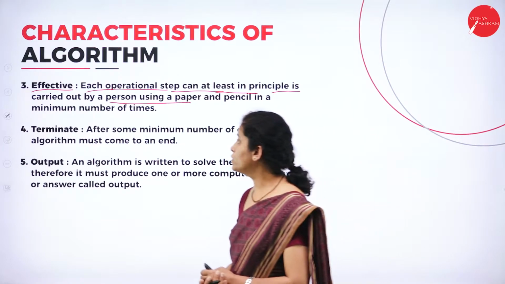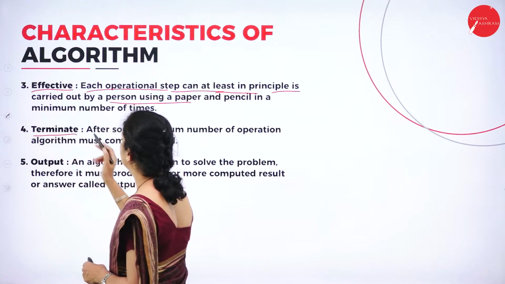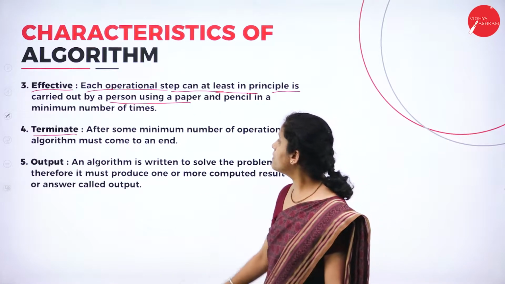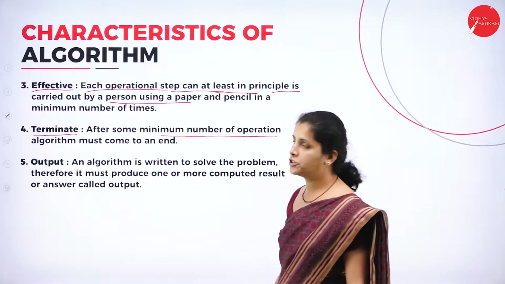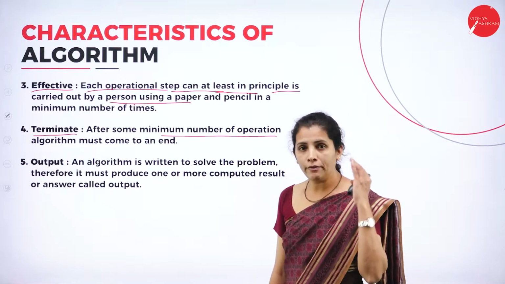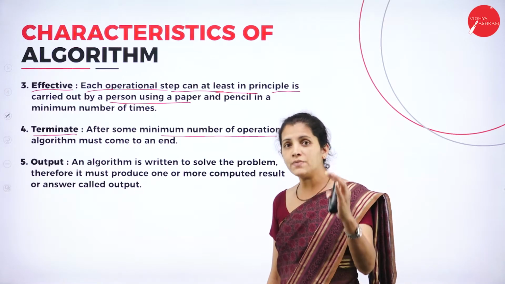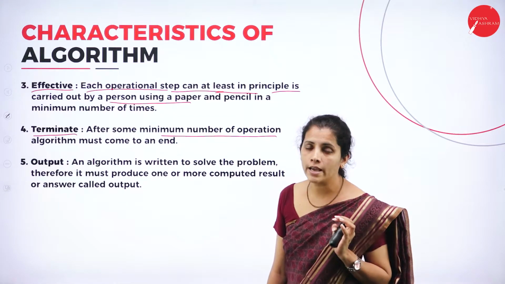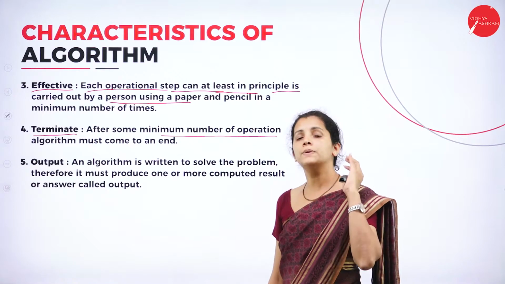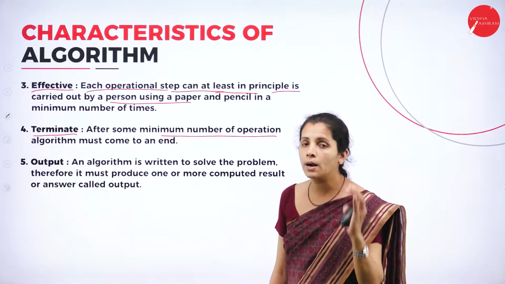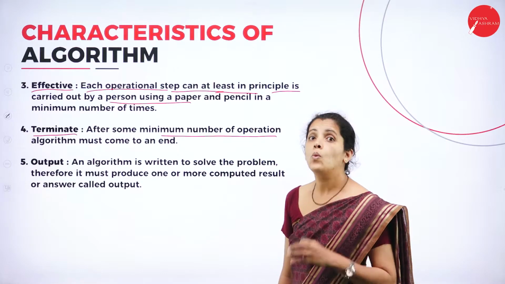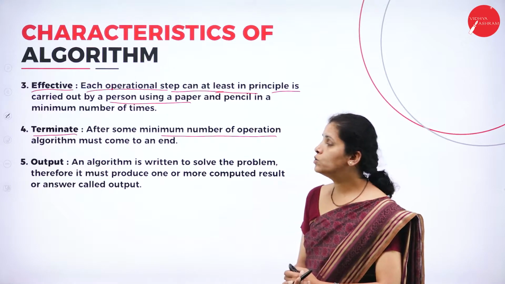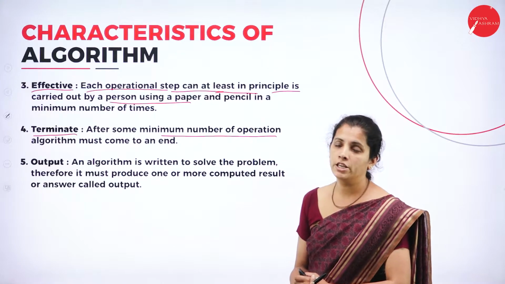Then I'm going to have terminate. So what is this terminate here? After some minimum number of operations. In the effective characteristics, I specify that I require these many operations, or these many steps, to complete my operation. Once the algorithm is done, I want to write the termination step.